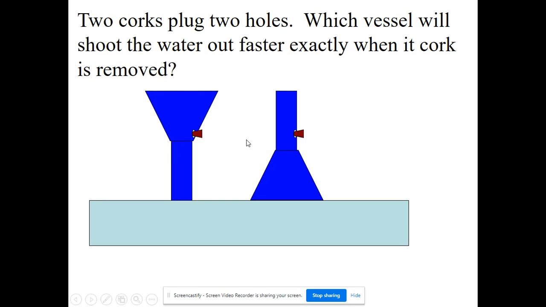So if I were to ask you, if I were to remove these plugs, in the instant that they were removed, which water would be shooting out more quickly? Just at the instant, not a second later. So the answer is that the water would shoot out identically because they would have the same pressure at both openings. So this is supposed to be a cork. I probably didn't explain that very well. So the water would shoot out the same because the pressure on them is the same the instant that it's pulled.